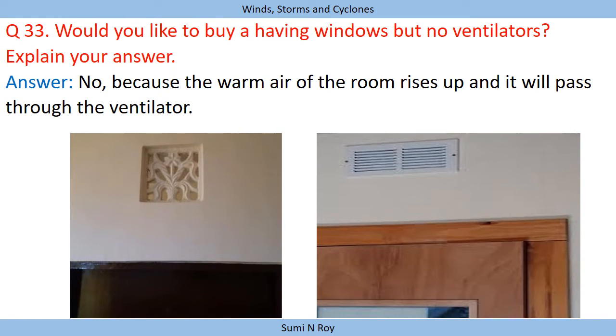Next question is, would you like to buy a house having windows but no ventilator? Explain your answer. The answer is no, because warm air of the room rises up and it will pass through the ventilators. This question we have already discussed in NCERT also. You can see the ventilators, and these ventilators are made near the ceilings so that the rising hot air can pass easily through them. So it is always recommended to buy a house which has ventilators. These ventilators, as you can see in the picture, are very important.